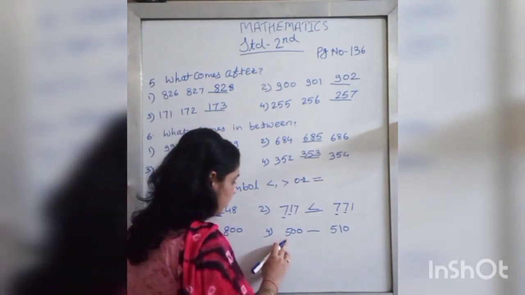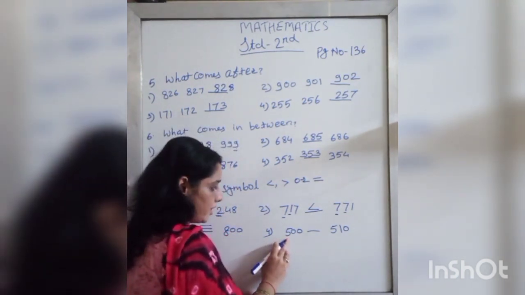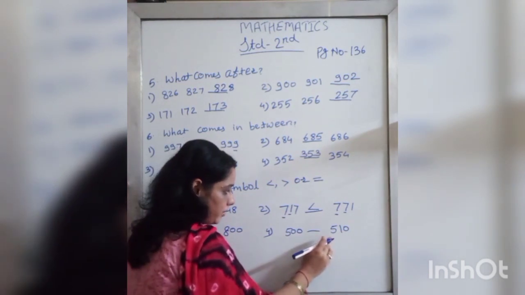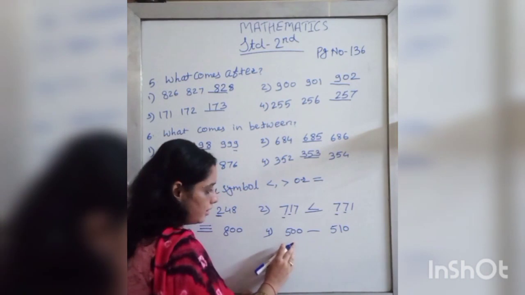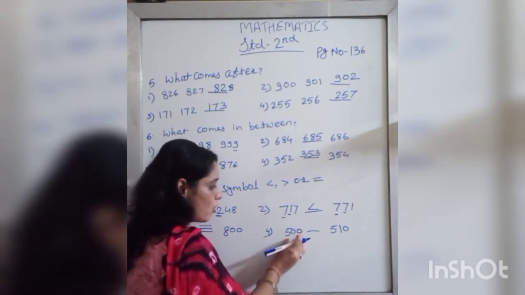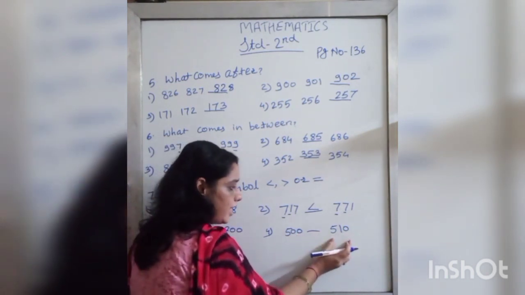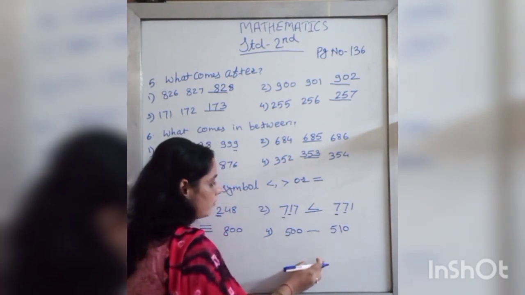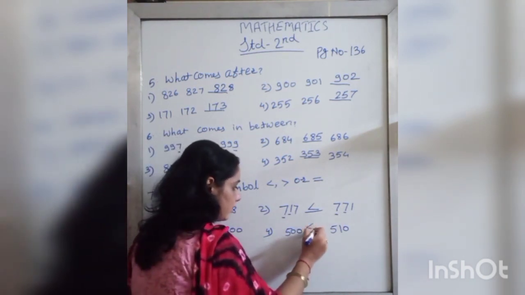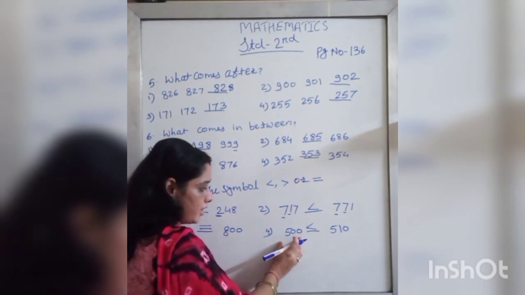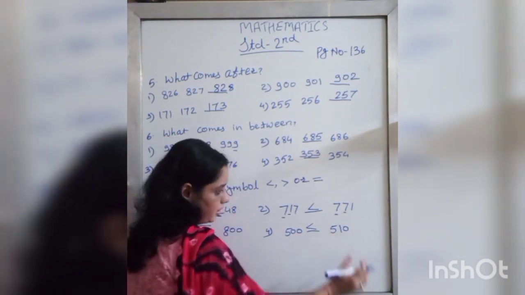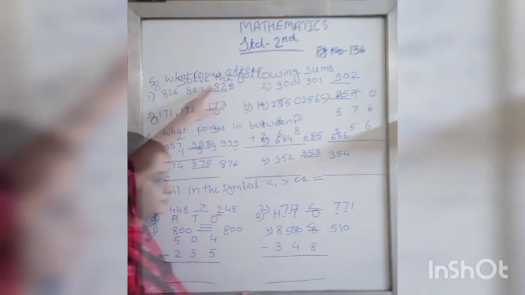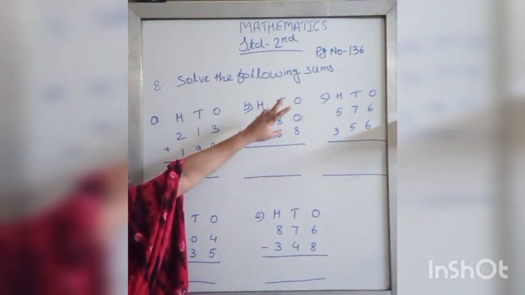See the next one. The number is 500 and here the number is 510. You can see here 500 is smaller than 510. So which symbol will come here? This, smaller than. 500 is smaller than 510. Understood? Solve the following sums.